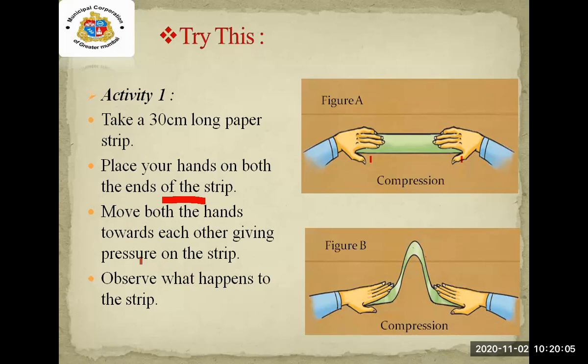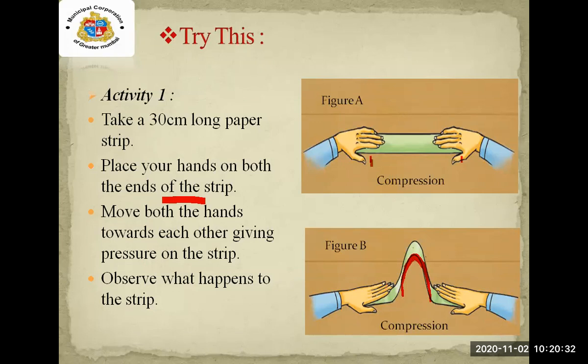We will notice that along with the hand, the strip also moves. When we give pressure with our hands on the strip, the strip will also move towards each other, and the folds are formed over here. This shape you can see after performing this activity.